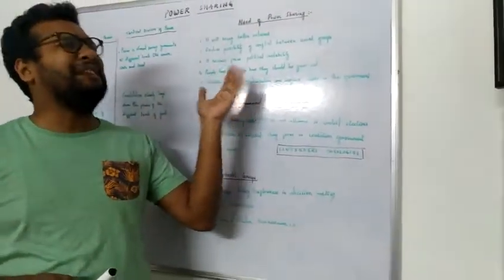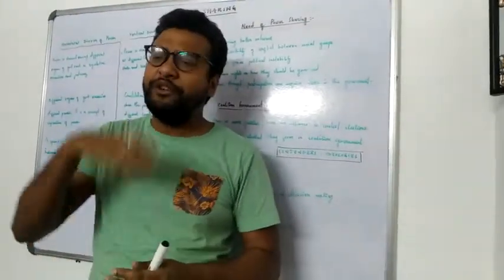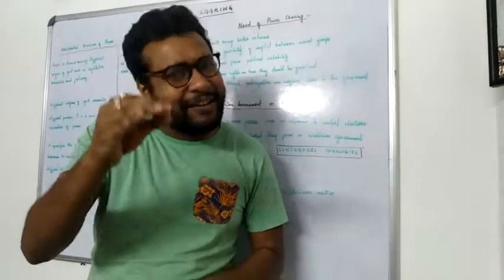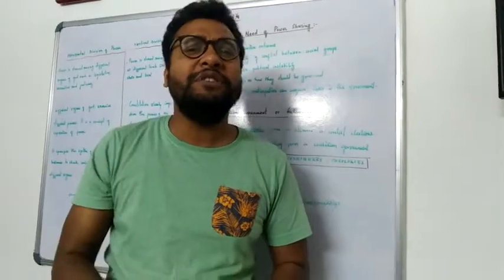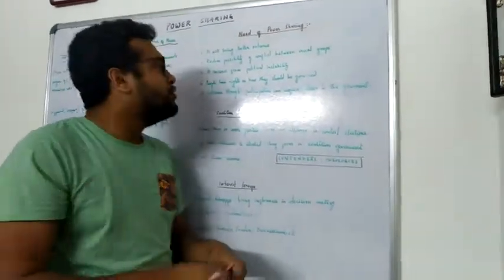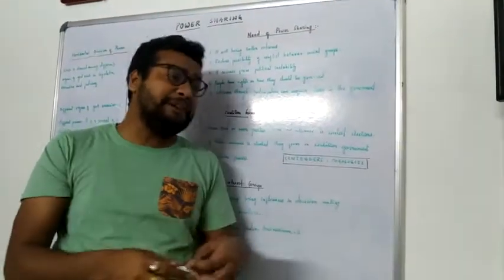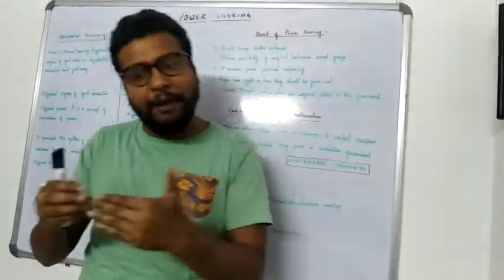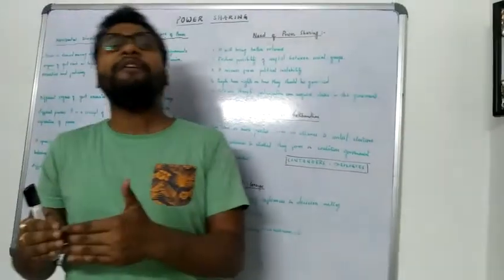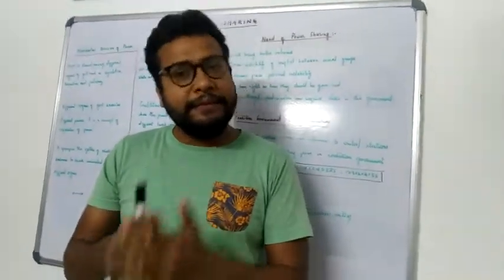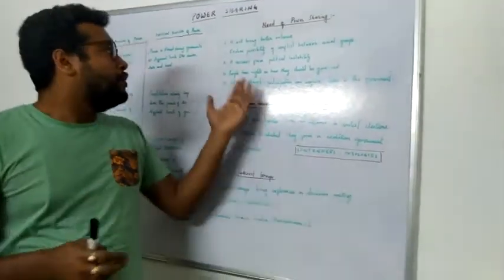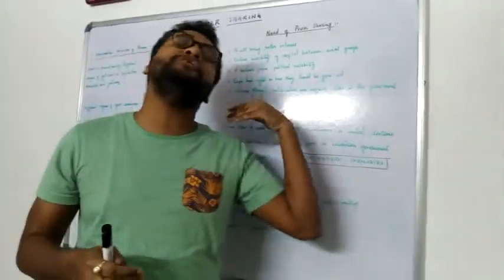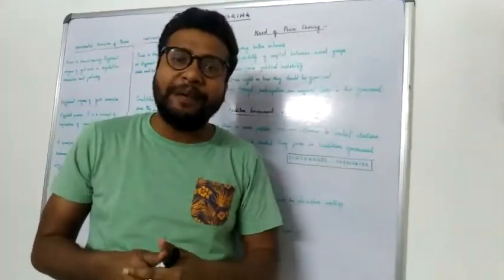So what do you think, if you are a part of the country where you are choosing your government, do you have the right to take any information about the functions of the government? If the powers are being shared properly, like in India, it's a sovereign country, right? Here the people are choosing the government, so people are also powerful. The citizens of India are also powerful here. So people have the right to know how they should be governed and what the government is doing for them.